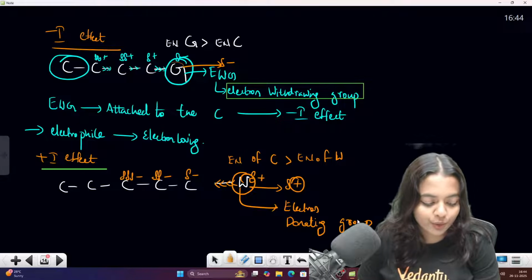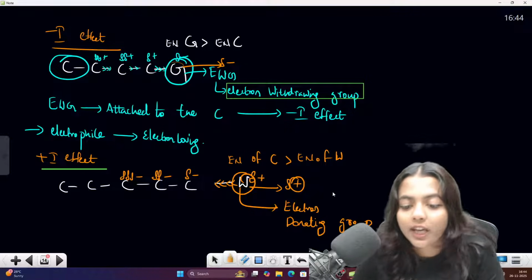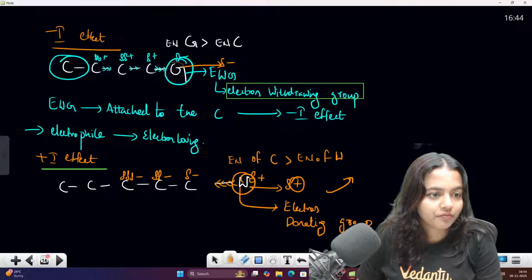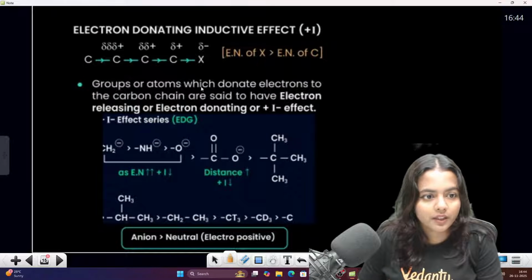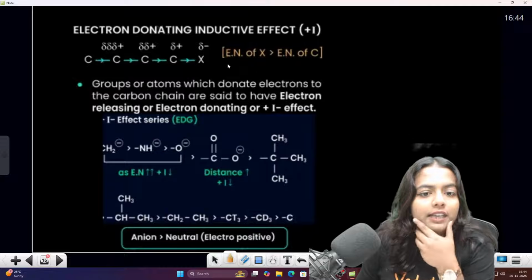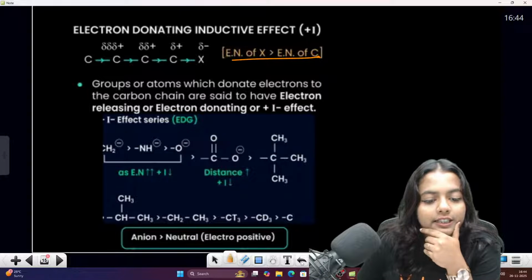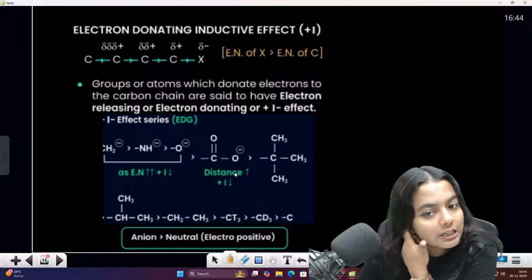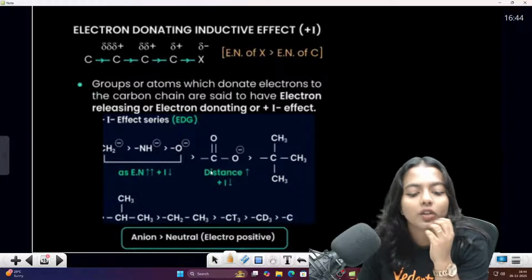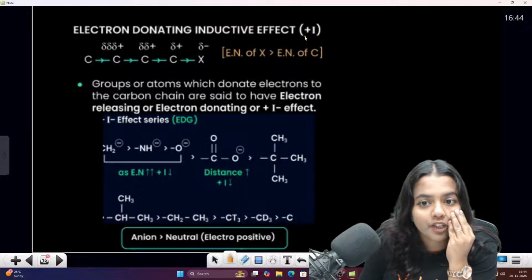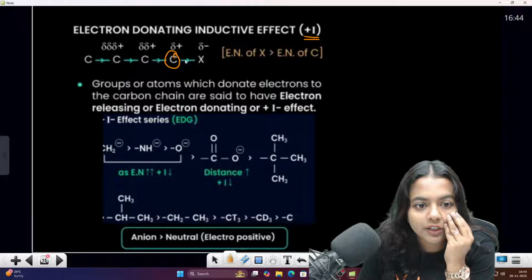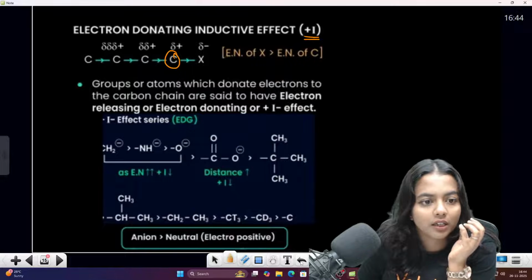Just a second. Plus I effect. So this is the plus I effect. See, the electronegativity of X is greater than the C. Just read this a little, students. What I said is what they are also saying, read a bit. They are telling about the plus I effect first.